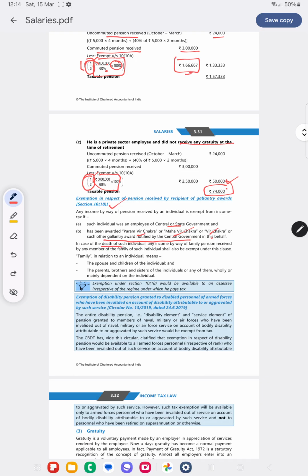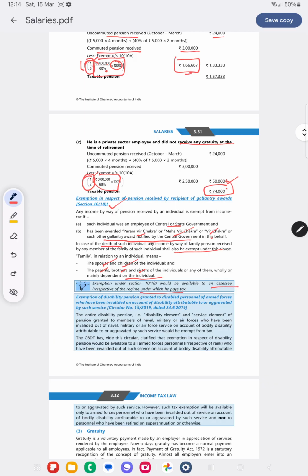In case of death of such individual, if the family receives it, then such amount will also be exempt. Who is family? Spouse, children of the individual, parents, brothers, sisters of the individual, wholly or mainly dependent on the individual. This exemption is available under both tax regimes.